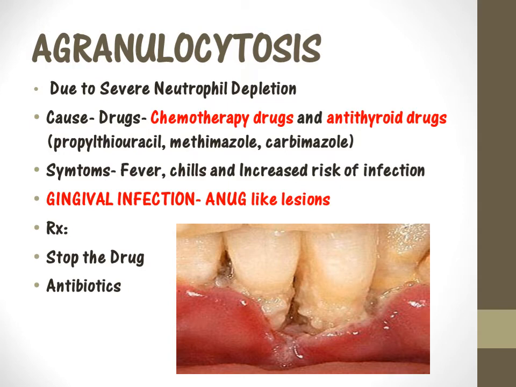Okay. So the most common symptoms that you see in agranulocytosis would be fever, chills, and increased risk of infection because of neutrophil depletion. So gingival infection in relation to the oral cavity resembles something called ANUG, which is acute necrotizing ulcerative gingivitis. So it resembles ANUG-like lesions. Okay, so the adequate treatment for this agranulocytosis would be to stop the drugs and take antibiotics.